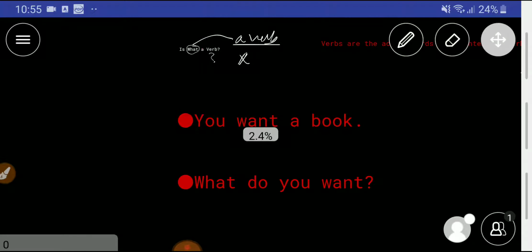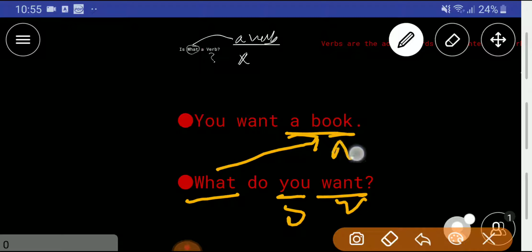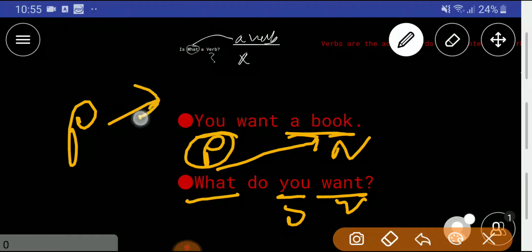Okay, look at this example. You want a book, right? You want a book. So, here the noun is a book. But if you make a question like this, what do you want? Here the subject is you, the verb is this. And what is the subject of the verb want, right? So what is actually indicating a noun? So what is here? A pronoun. You know that a pronoun can replace a noun or indicate a noun. So the part of speech of "what" here is a pronoun.